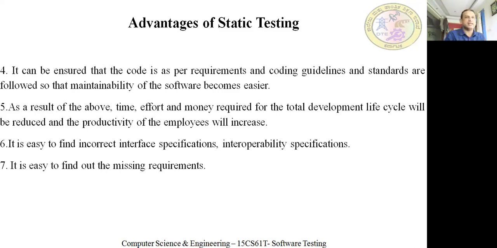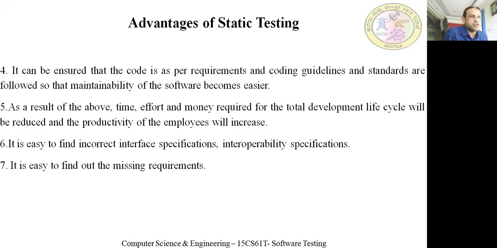If you are following the standards, then you can directly go for dynamic testing. So that is an advantage. So hence productivity will increase. You can execute the program at a much faster rate, or your development will take less time, because everything is ready and proper. There are no mistakes in the code. You're following all the guidelines. There are no missing specifications and so on. So this will increase the productivity.